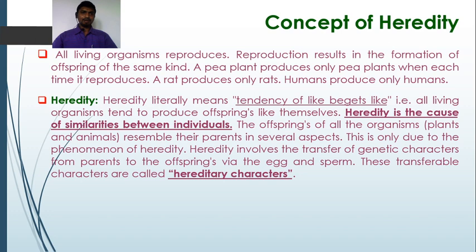As you know, all living organisms reproduce either by sexual means of reproduction or asexual reproduction. Reproduction results in the formation of offspring of the same kind. For example, a pea plant produces only pea plants each time it reproduces. A rat produces only rats. Humans produce only humans. This is the kind of reproduction that takes place in living organisms. When such living organisms reproduce, they form progeny or offspring of the same kind.